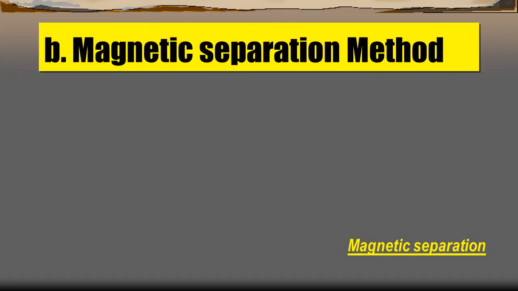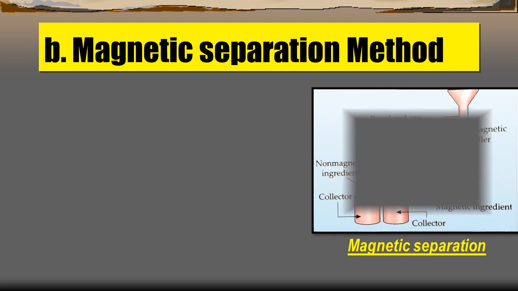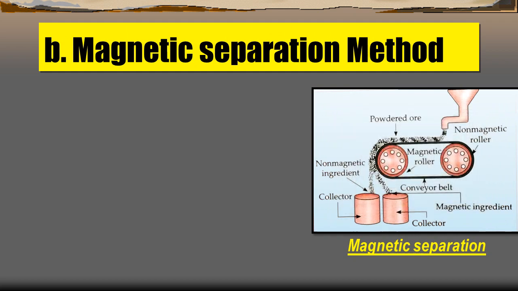Now the next method of concentration of ore is the magnetic separation method. So this is a setup of the magnetic separation method, and this method requires an electromagnetic machine. So here electromagnetic machines are used. You can observe the roller and conveyor belt. The electromagnetic machine converts mechanical energy into electrical energy by using the magnetic field.